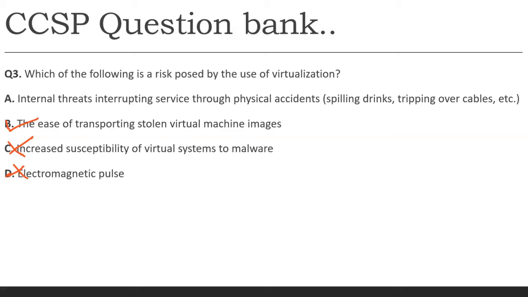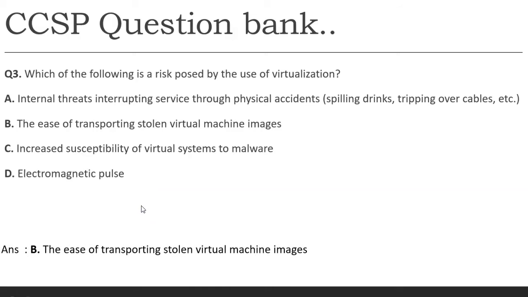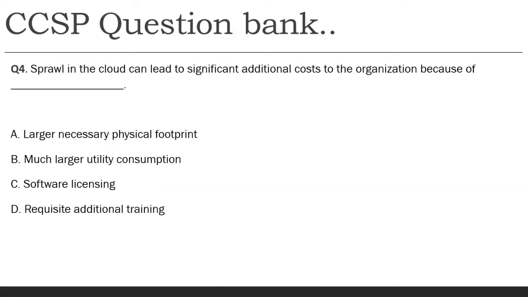The first one is internal threats interrupting services through physical accidents. There are no physical accidents or incidents we are worried about. We are working on the virtualization environment, and we are only worried about the virtualization systems. A physical accident will not impact our services, so this is not a risk we have seen. The best answer for this question will be B. Hope this is clear to you.